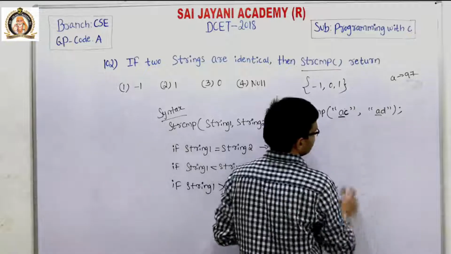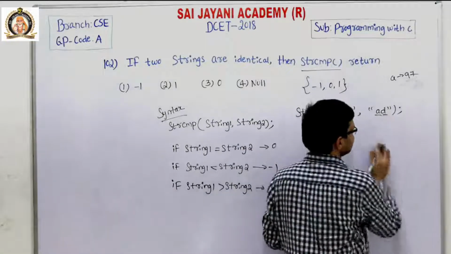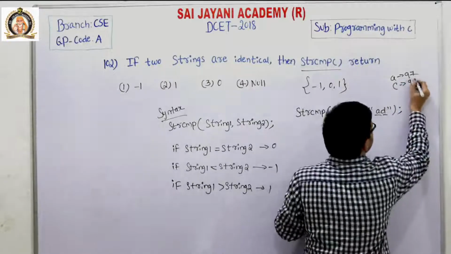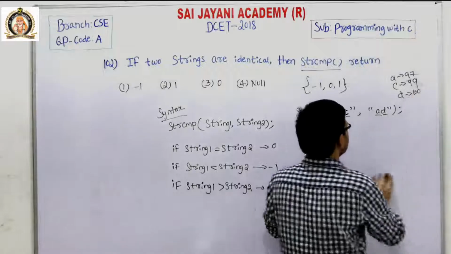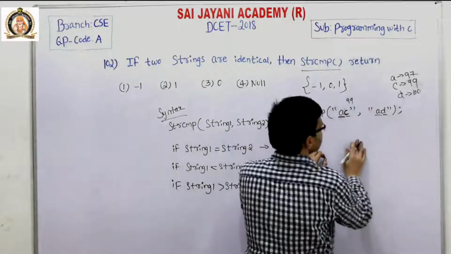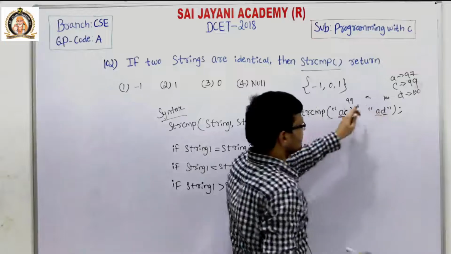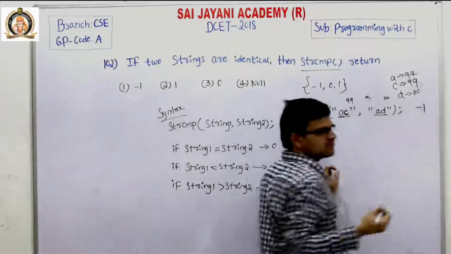The first string has C and the second string has D. For C the ASCII value is 99, for D it is 100. So string 1 is less than string 2, and it returns -1.